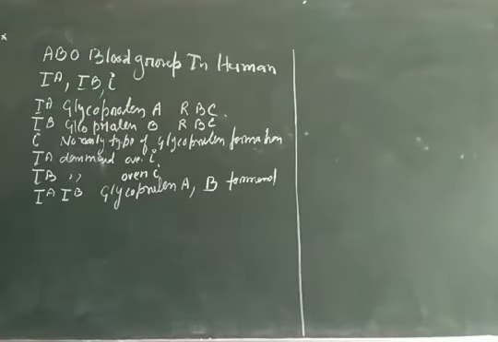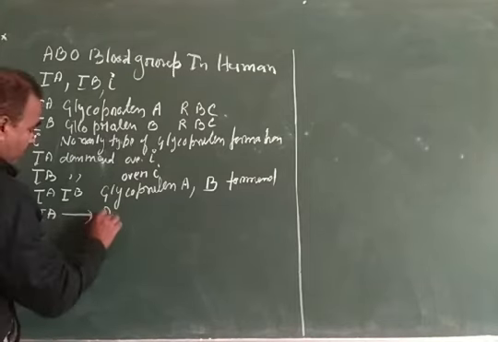If a person possesses the IA gene, then the blood group is A.